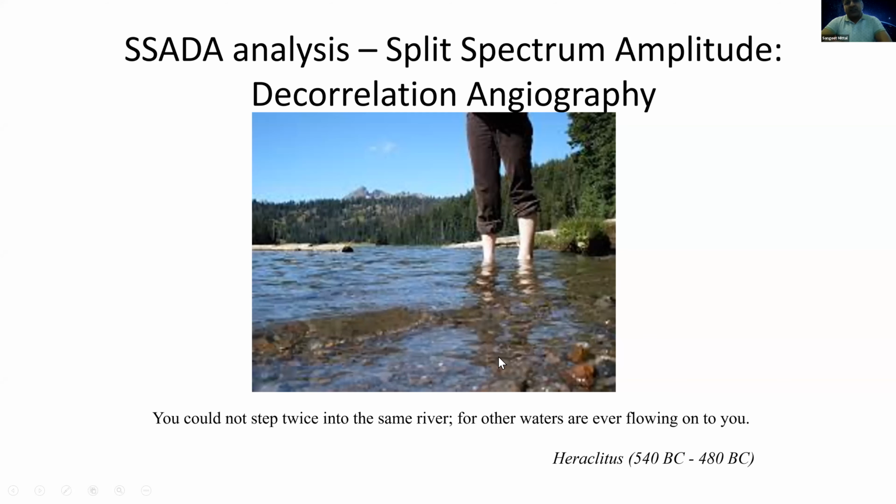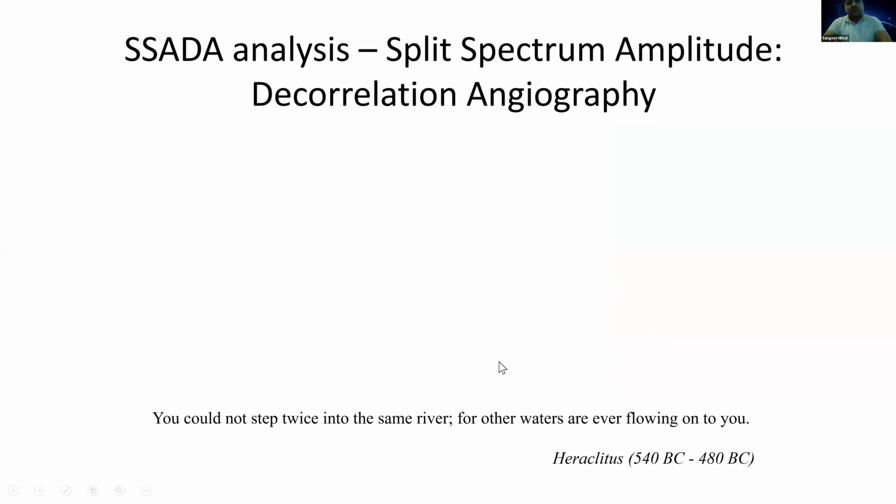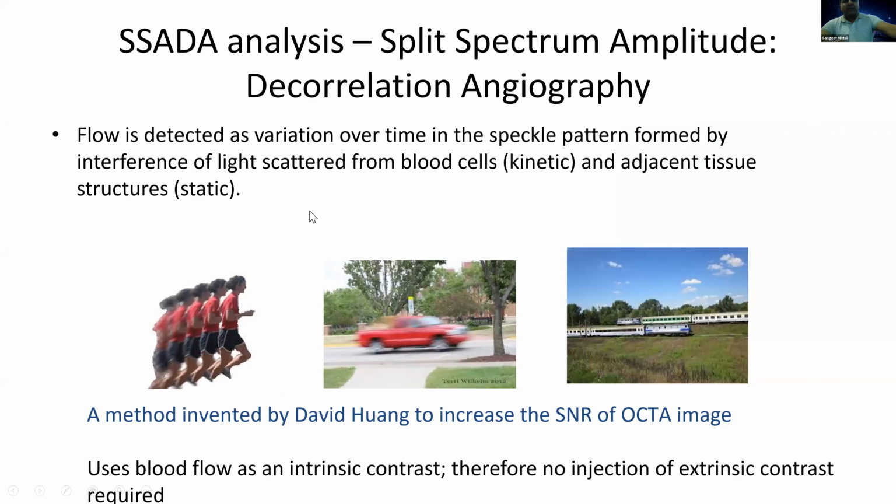So in OCT angiography, flow is detected as variation over time. Each column of red blood cells is taken as a speckle pattern, and this speckle pattern is reflected back to the probe. Once the speckle pattern moves inside the blood vessels, the movement is detected by the probe, and you can see the movement of the blood inside the blood vessels. It is like a slow motion camera, where you can see the runner taking all the steps one by one.